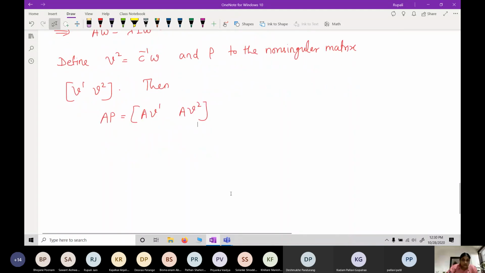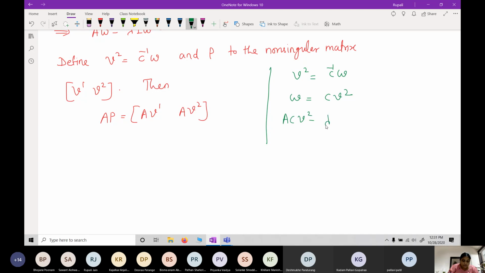Here V2 is equal to C inverse W. So what can I get? W is equal to CV2. So AC V2 minus lambda I CV2 is equal to CV1.